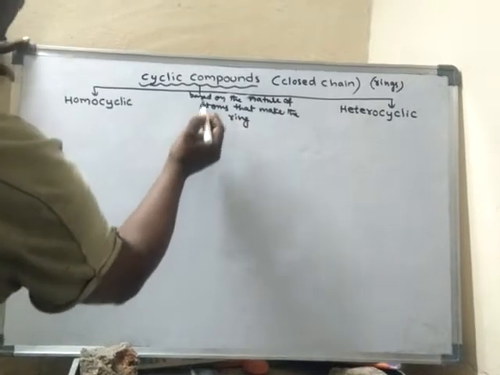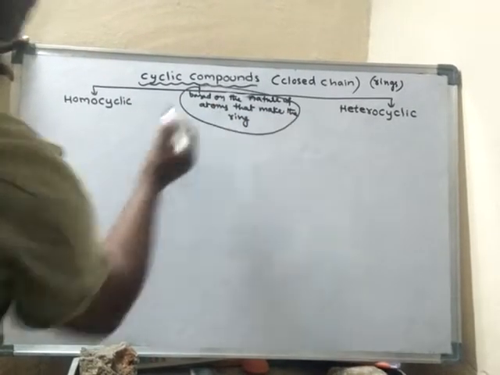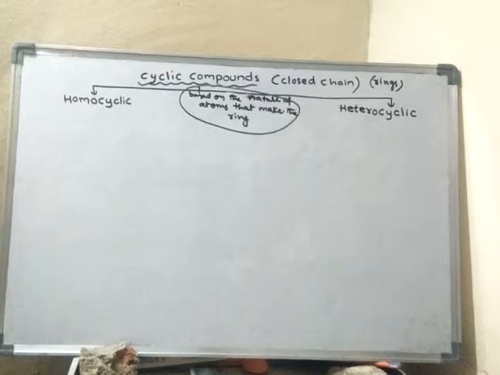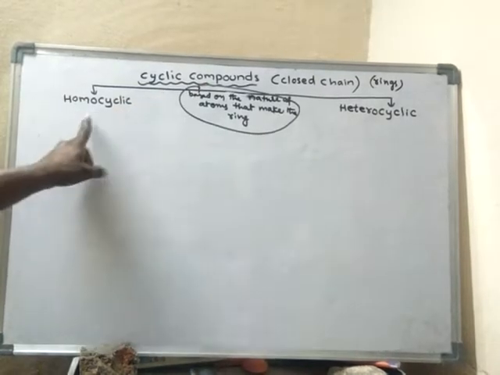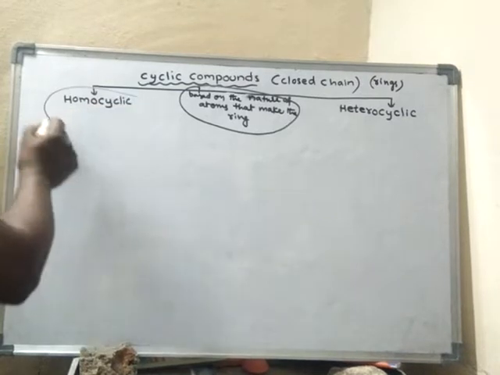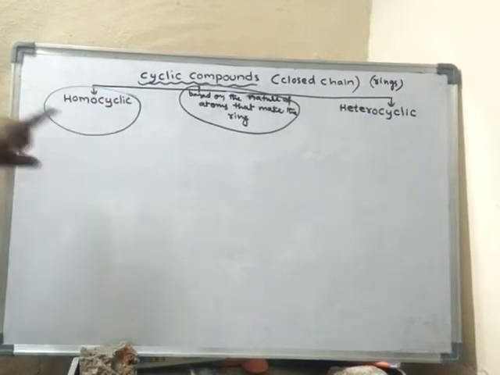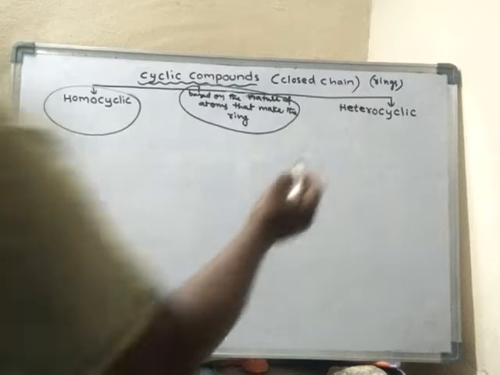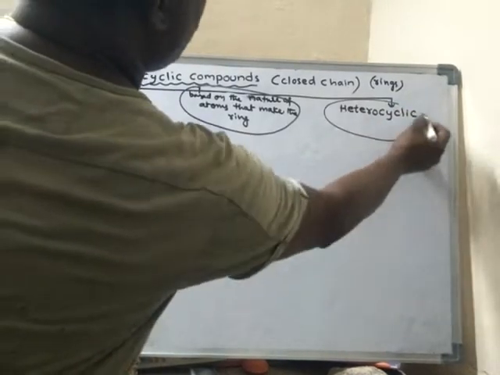One type of compounds are known as homocyclic compounds, and the other type are called heterocyclic compounds.